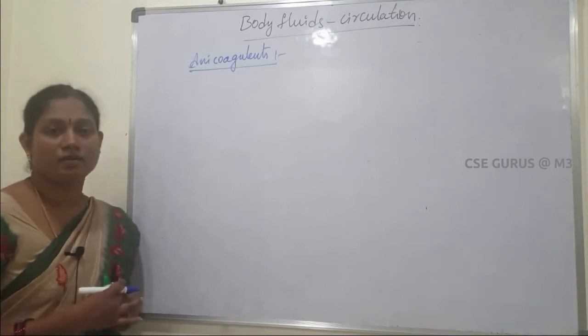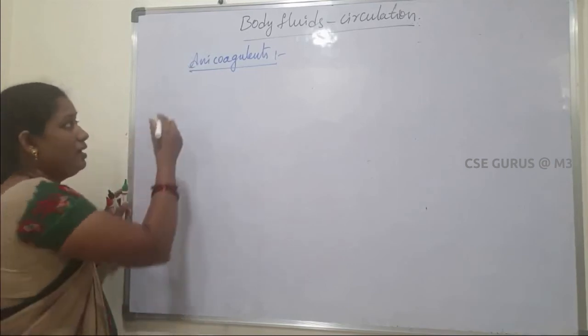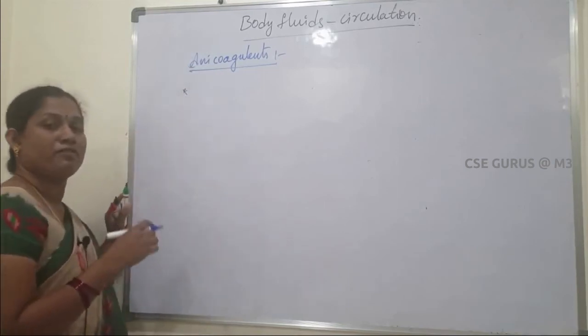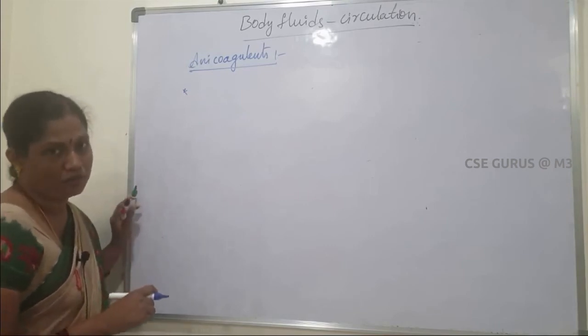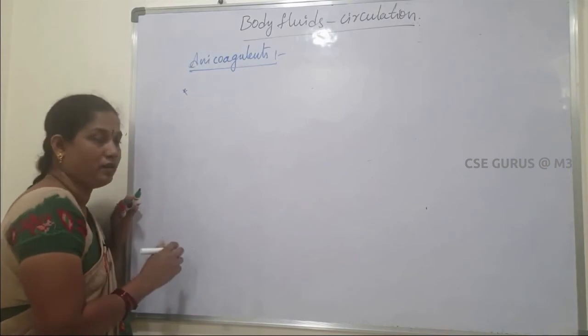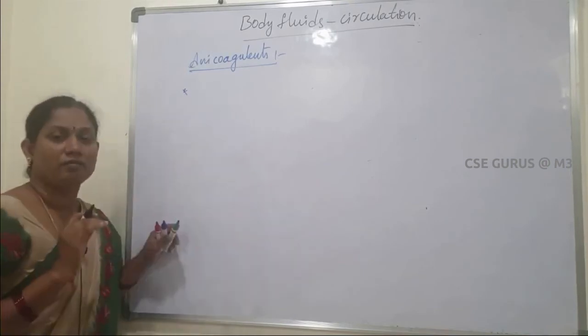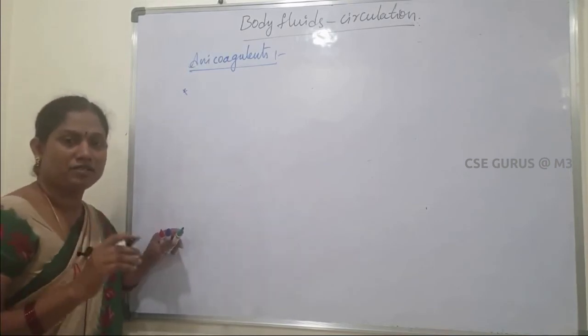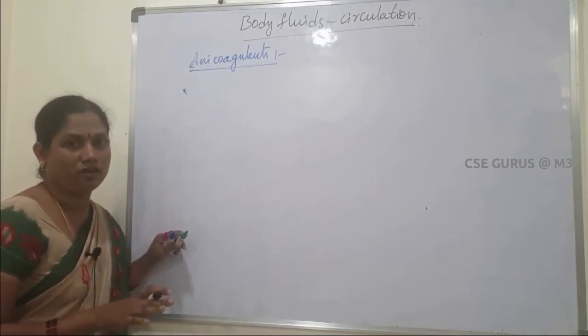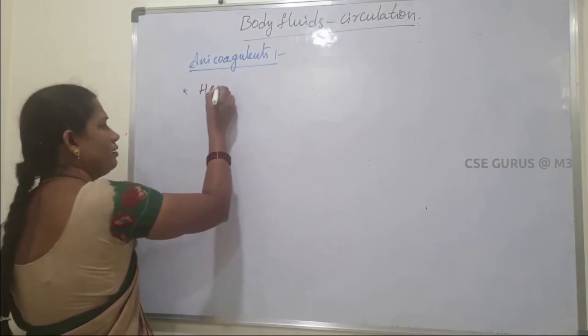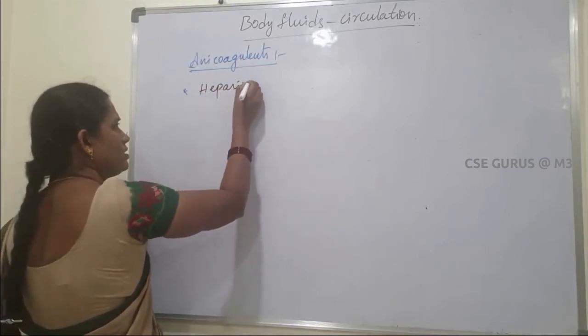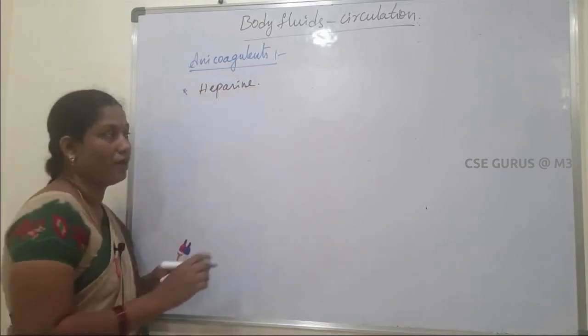Next, anticoagulants. Anticoagulants are substances which prevent the blood clotting process. So normally, whenever blood is present in the blood vessel, it does not clot, because of the presence of heparin. Heparin is a natural anticoagulant.